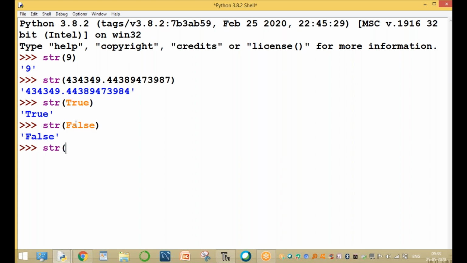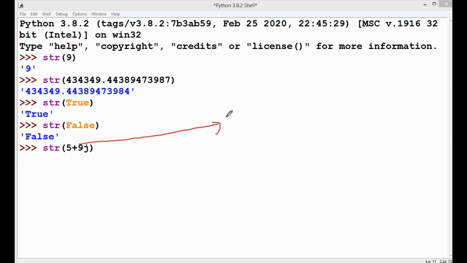For example, if you try a complex value also, a complex value is, for example, 5 plus 9j. It is a complex value. Integer is not converting, float is not converting. This is a complex value, and this complex value is converting into string type.